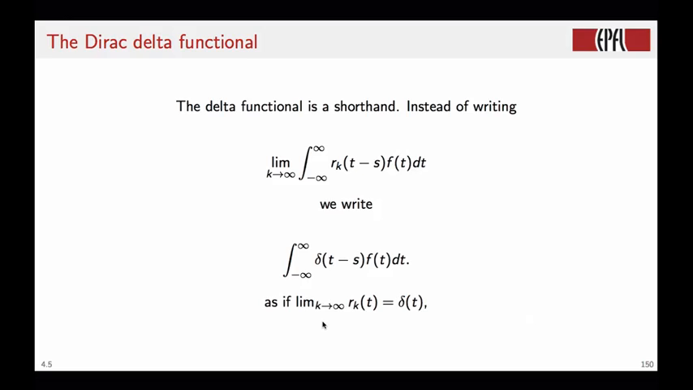So the delta functional is really a shorthand for this limiting operation. Instead of writing the limit of the integral for a family of localizing functions, we just use the delta notation. And what is interesting is that the shape of the base function that we use to build the family of localizing functions is not really critical. We can use pretty much any shape, and as long as the two properties of shrinking support and constant area are satisfied, the limit will converge to the pointwise value of the function.